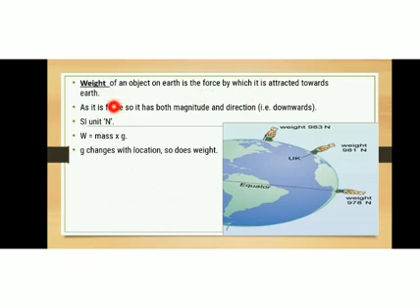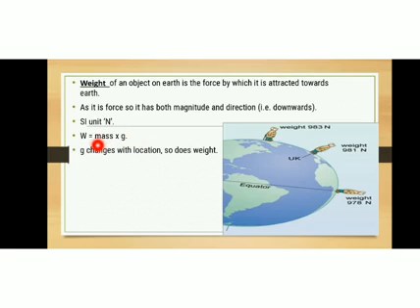And what is the direction of weight? The direction of weight is always vertically downwards. Now, what is the SI unit? The SI unit of weight is Newton, because weight is a force. The unit of force is Newton, so the unit of weight is also Newton. And what is the equation to find the weight of an object? Weight of an object is equal to mass times acceleration due to gravity.